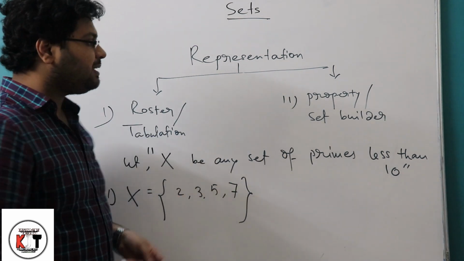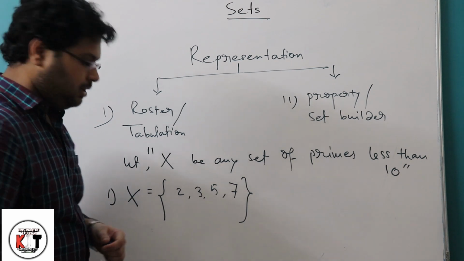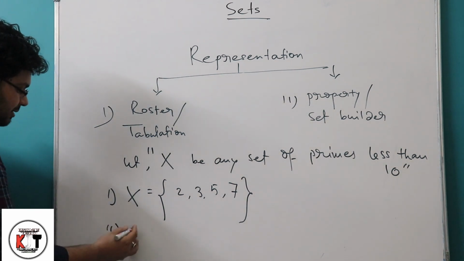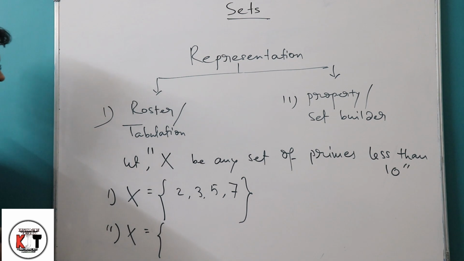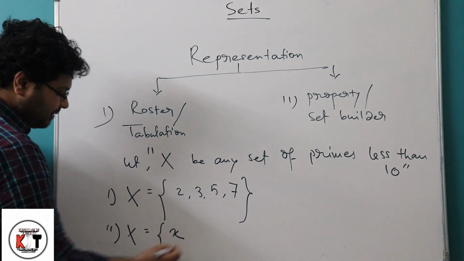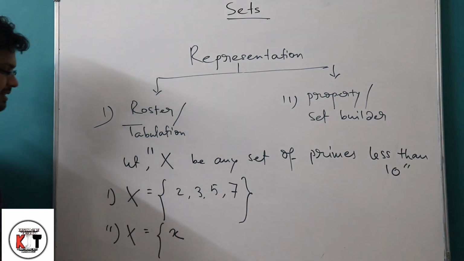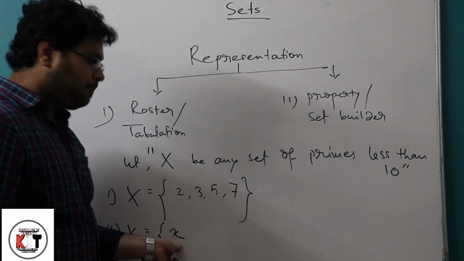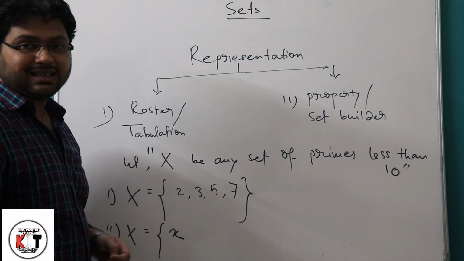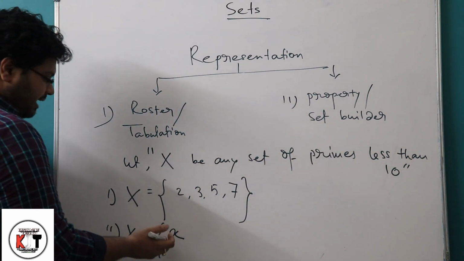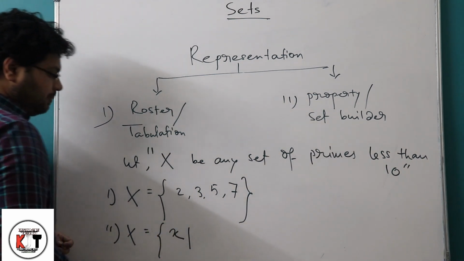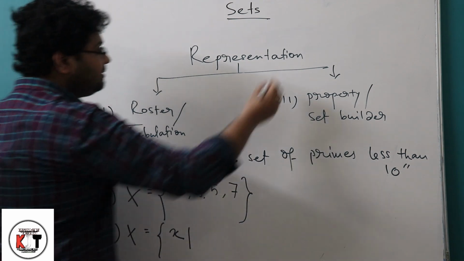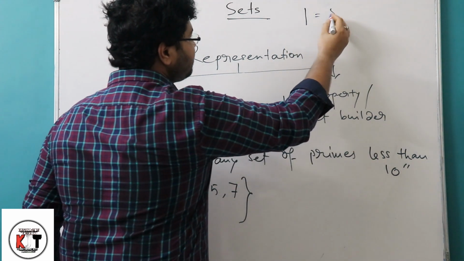But if we want to represent by the property or set builder method, we will not mention each of the elements. What will we write here? We will write a small x, as I told you that the small letters represent the elements of the set. Then we need to give the such that sign, that is this sign is called such that,